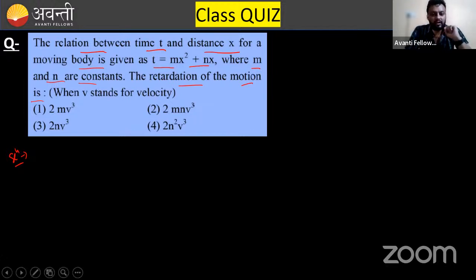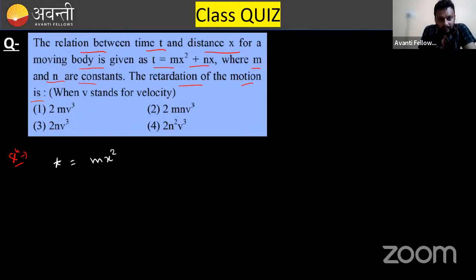Now, this is a good question. I am not giving you time for that. Just try and watch the solution. Okay, someone has answered option 1. Very good. Let me check. Who is answering? 11th boys, Gandhinagar. Gandhinagar, you are very quick in your answers. Very good. So time is given as mx square plus nx.